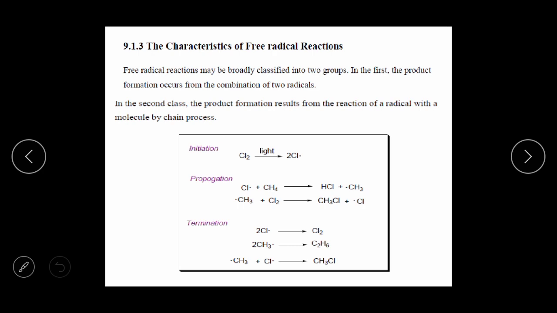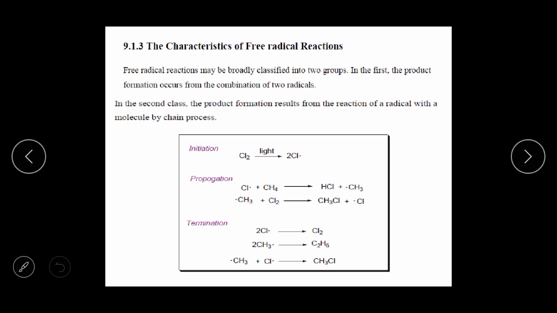When you consider propagation, the radical formed in initiation, which is the Cl radical, reacts with methane. Hydrogen and CH3 are there. At that time HCl is formed, and again there is a generation of a methyl radical. Then that methyl radical is used in the next step: methyl radical plus Cl2. One Cl combines with the CH3 radical, forming CH3Cl, and again there is a generation of another Cl radical.